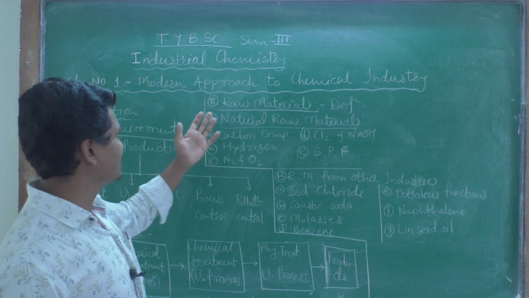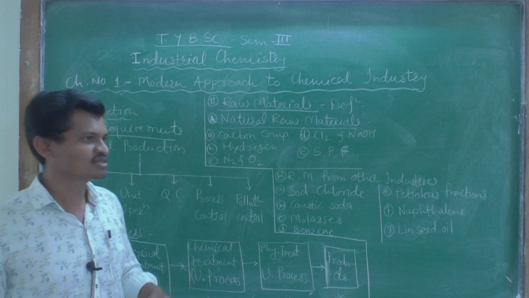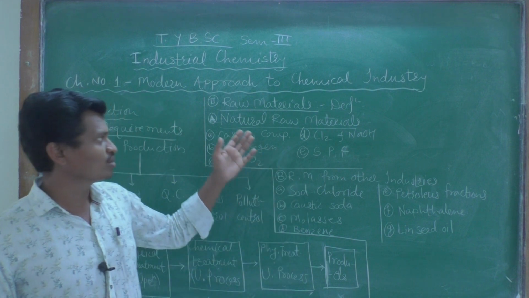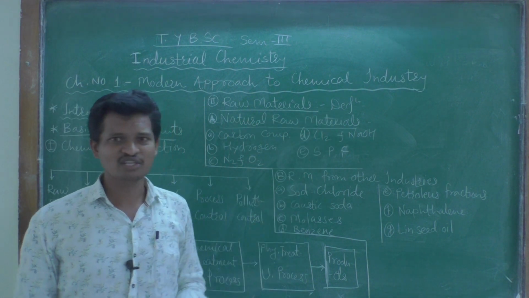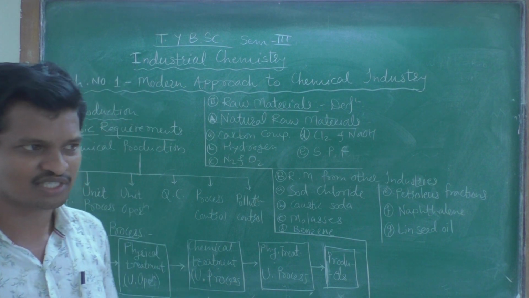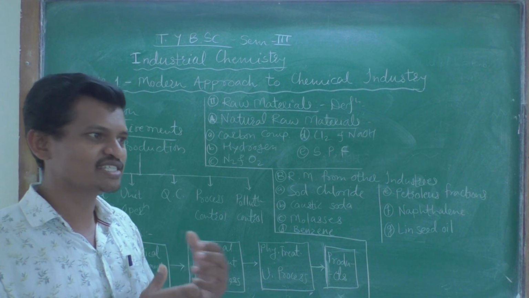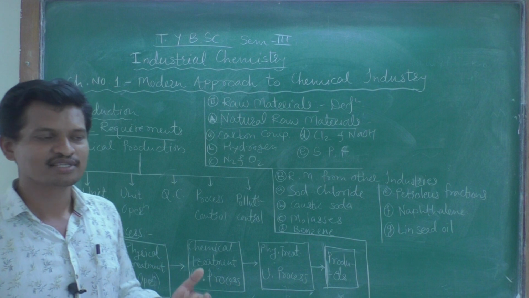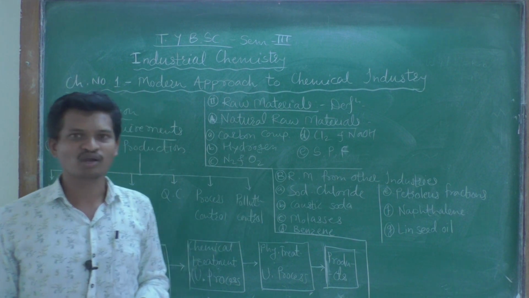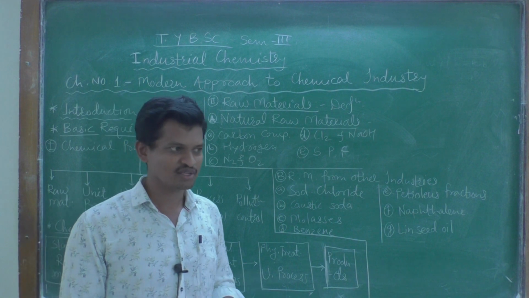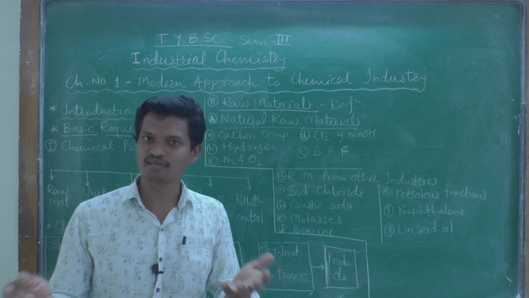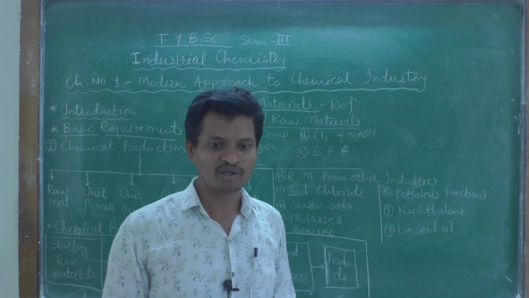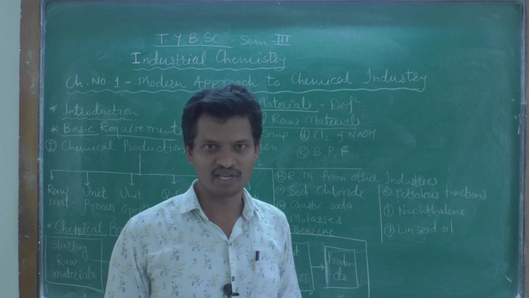Then the second aspect is raw materials. Raw materials, in our local language, we call kacha mal. The definition of raw material is any chemical substance which can be processed into a desired product. The raw materials are of different types, and their origins are of different types. Different chemical industries require different types of raw materials. It is well known that if we have to prepare paper, then we require a cellulose material obtained from plants.